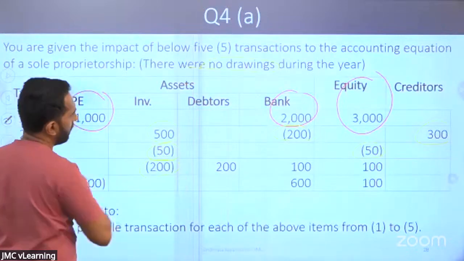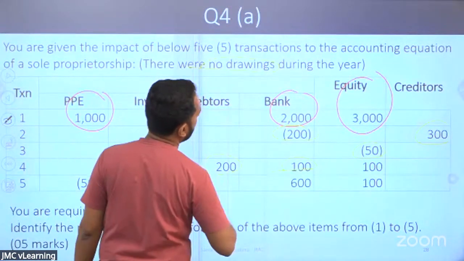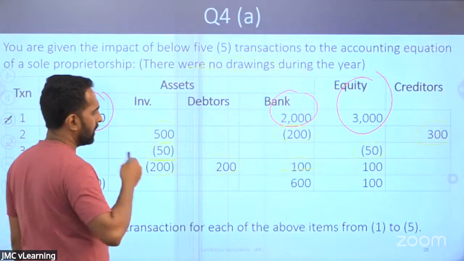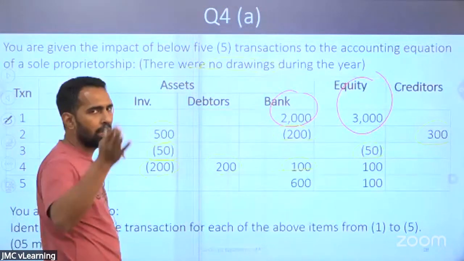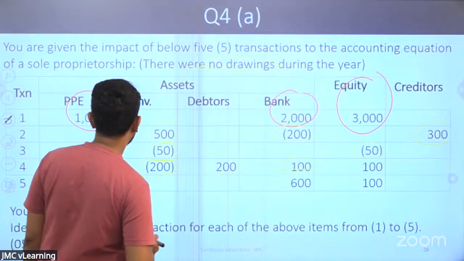inventory reduced by 200, debtors increased by 200, cash increased by 100, equity increased by 100. That means you are selling the inventory now. You are selling the inventory for both cash and credit. So you can write that one.